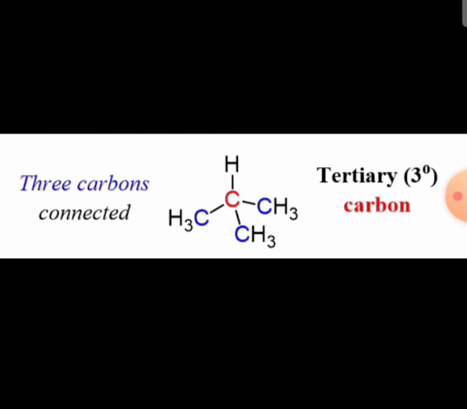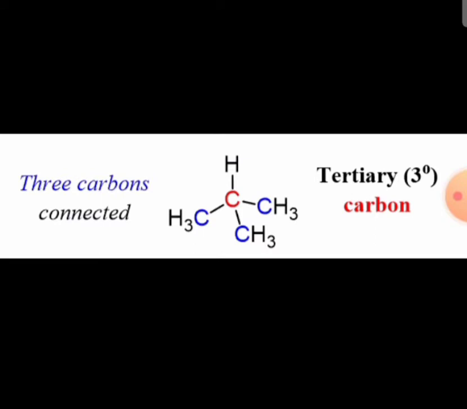Now let us know the meaning of tertiary carbon atom. Here we have a structure that consists of 4 carbon atoms. It is isobutane or 2-methyl propane. In this structure, the second carbon atom is connected to 3 carbons, 1, 2, 3.